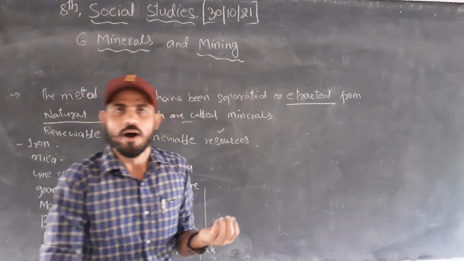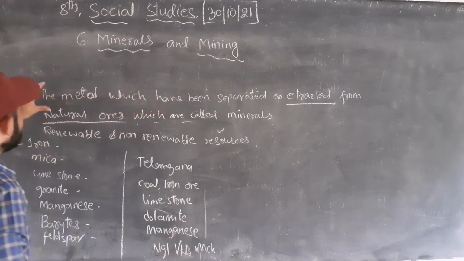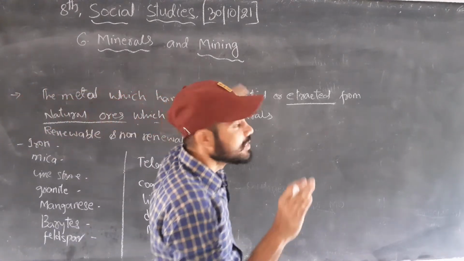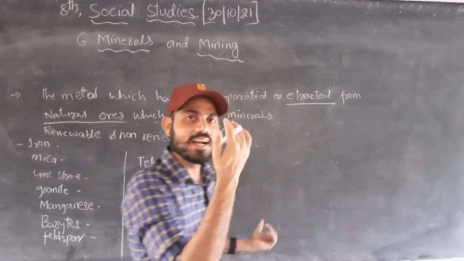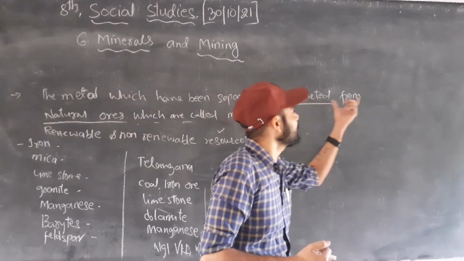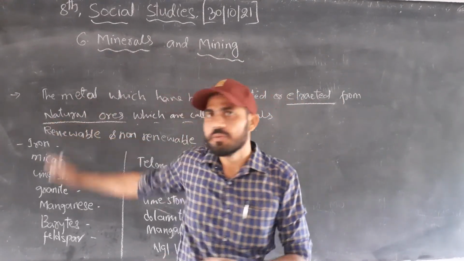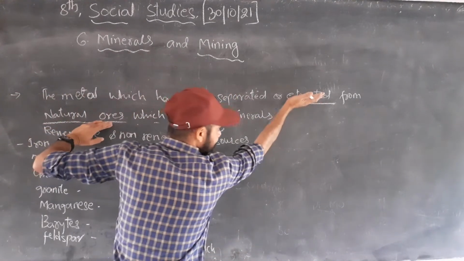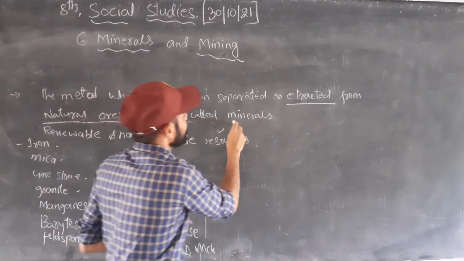We already discussed it, but I will repeat it once again. The metal which has been separated or extracted from the natural ores, it might be separated from the natural ores or extracted from the natural ores, is called minerals.